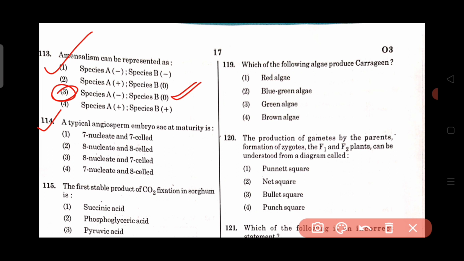So the total number of cells is 7, and the nucleus of the functional megaspore divides by 3 mitotic divisions to produce 8 nuclei. So at maturity the embryo sac is a 7 celled and 8 nucleated structure. Here option number 3 is the correct answer.